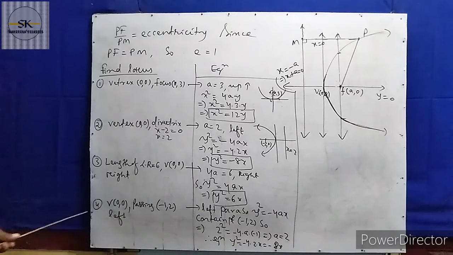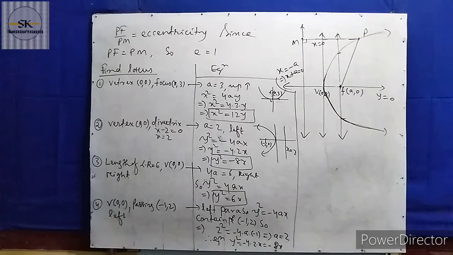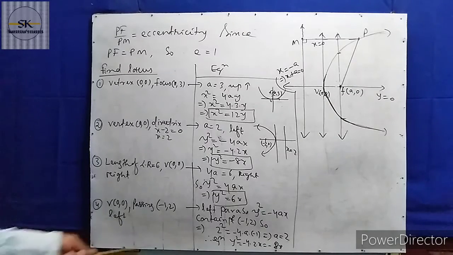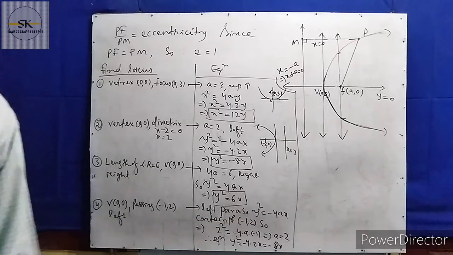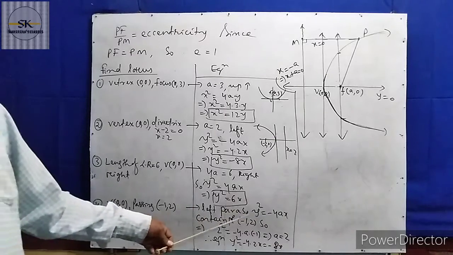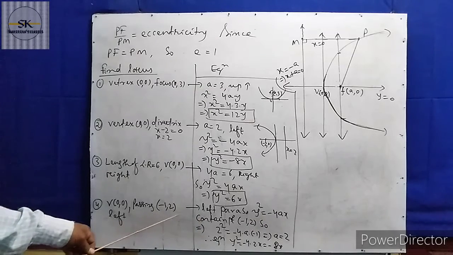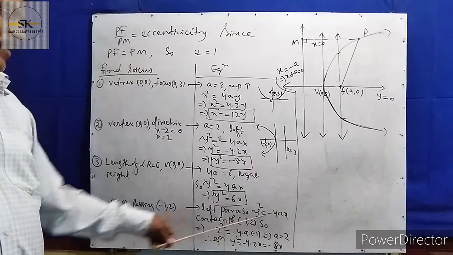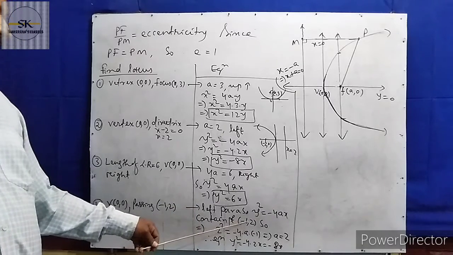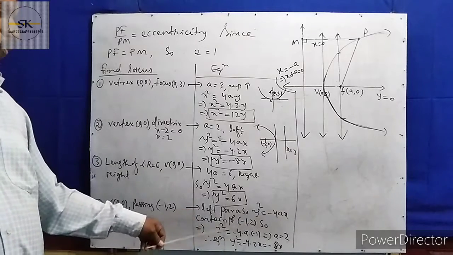So the fourth problem is: vertex is at 0 0, passes through minus 1 2, and left parabola. Here the left parabola is already given. Directly you apply y square equal to minus 4ax because it is the left parabola. For finding a, you put minus 1 2 instead of x and y, because this point lies on the parabola. So the point satisfies x and y: minus 1 for x and 2 for y.